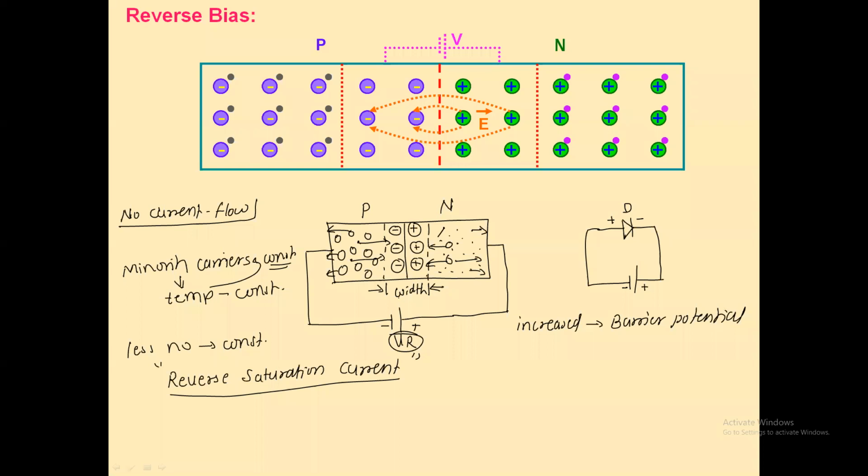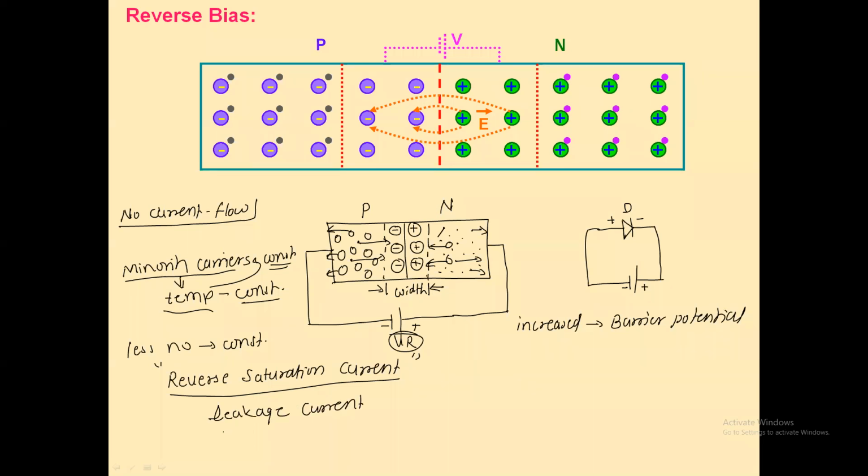It does not depend on it, because minority carriers do not depend upon applied voltage. Minority carriers depend upon temperature. And if the temperature is constant, then definitely minority carriers are also constant. And due to this constant minority carrier, a very small current will flow. Actually, it is not expected. That's why this is also called a leakage current.